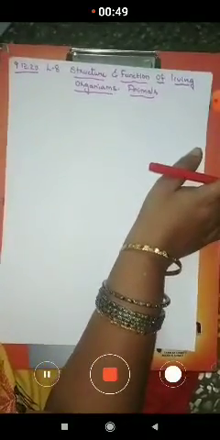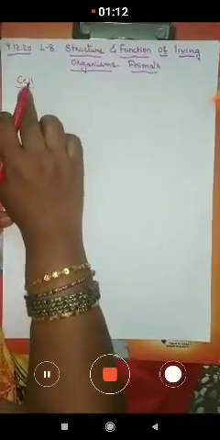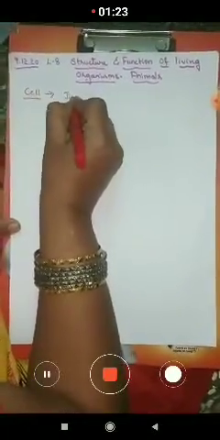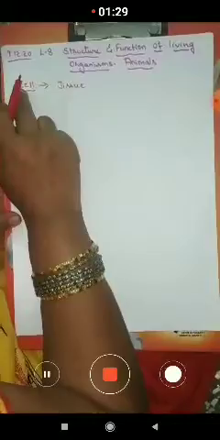Now we studied that the human body is made up of millions of cells. So what is a cell, children? The cell is the basic structural unit of living organisms. It is the smallest unit of living organisms which gives structure to the human body and performs various functions in our body. So these groups of cells make a tissue, children.